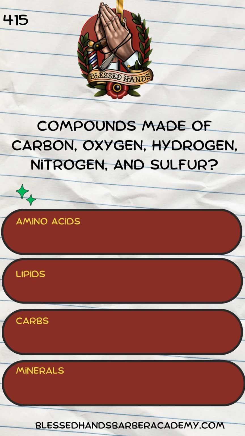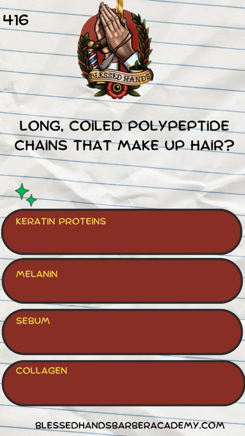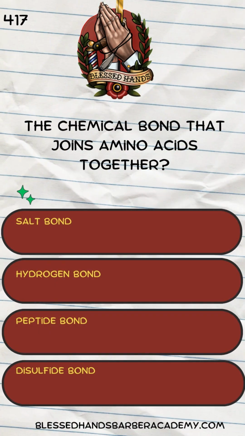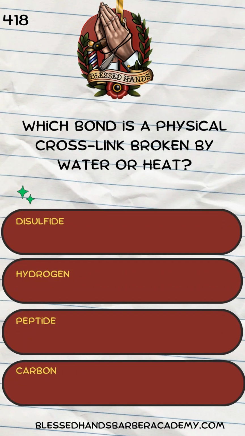Compounds made of carbon, oxygen, hydrogen, nitrogen, and sulfur: amino acids, lipids, carbs, minerals. A. Amino acids. Long coiled polypeptide chains that make up hair: keratin proteins, melanin, sebum, collagen. A. Keratin proteins. The chemical bond that joins amino acids together: salt bond, hydrogen bond, peptide bond, disulfide bond. C. Peptide bond.